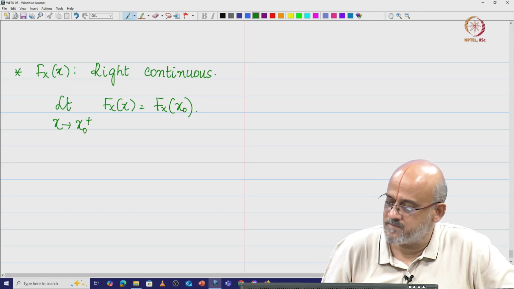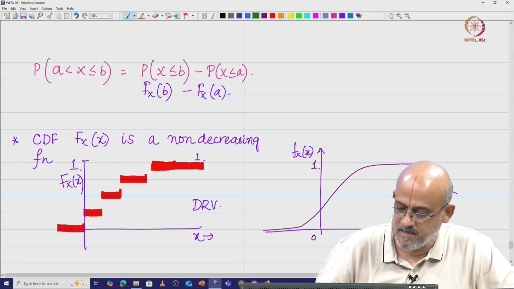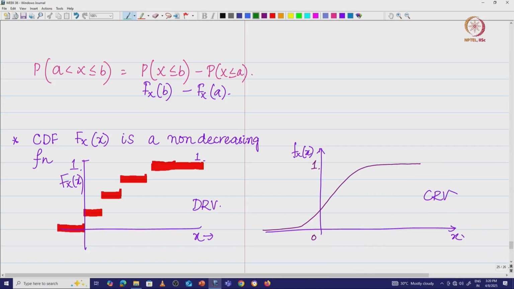Something more interesting comes up. Let us look at this here. Now, if you look at this, there is this difference in height that is there. In each of these cases you find that there is a difference in height, and this difference in height is going to be the probability mass function Px of x.